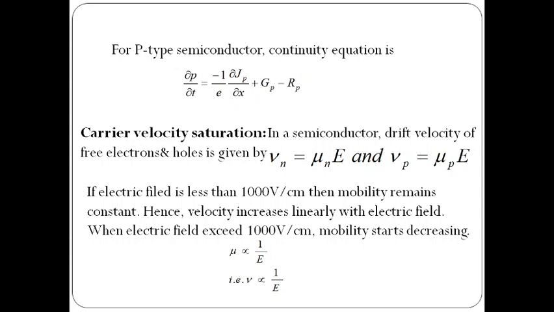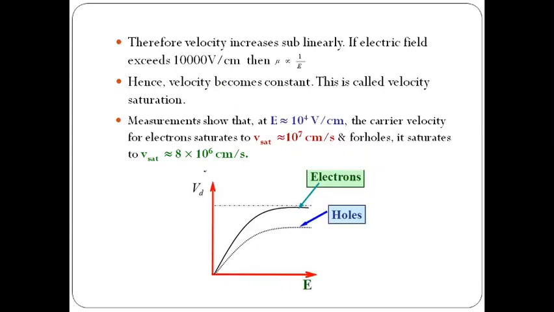That means as electric field increases, velocity decreases. Therefore, the velocity increases sublinearly if the electric field exceeds 10,000 volt per centimeter. Then mobility is inversely proportional to 1 by E. Hence, velocity becomes constant. This is called velocity saturation.